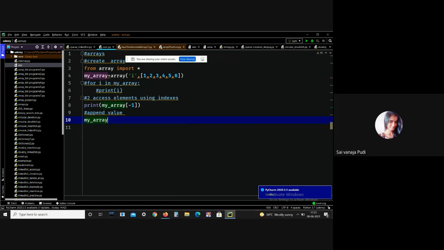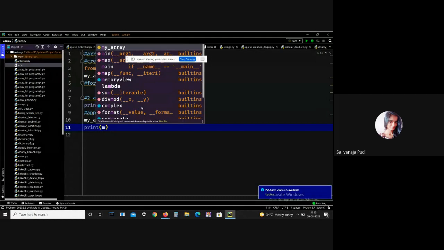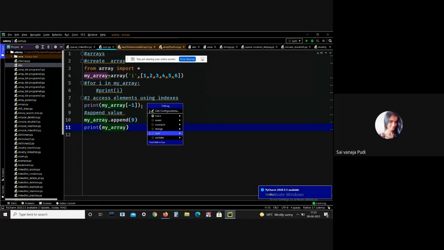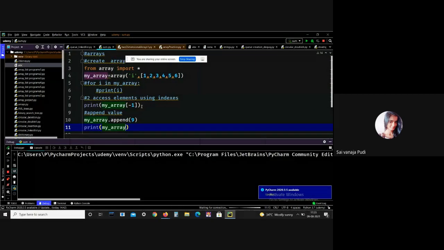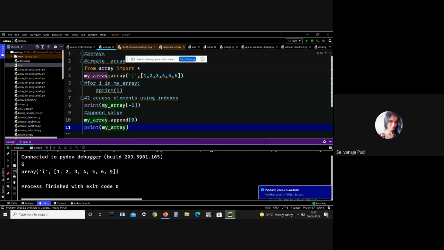Let me print my array dot append of, here I just want to add the element 9. Let me print my array. See, 9 is added at the end of the array.